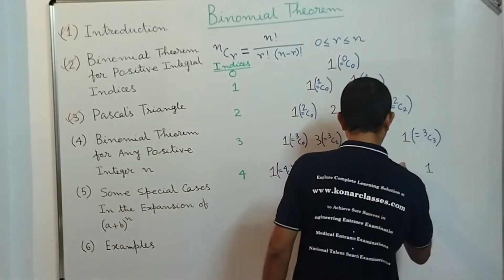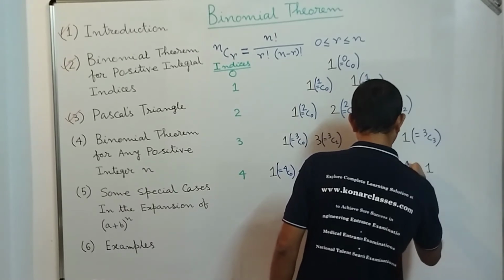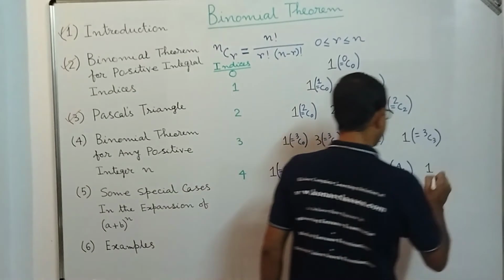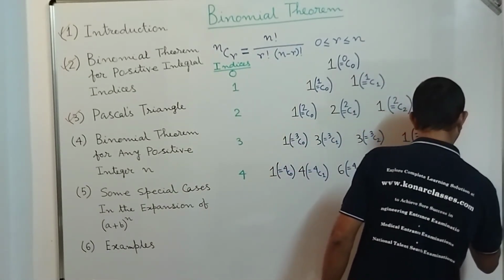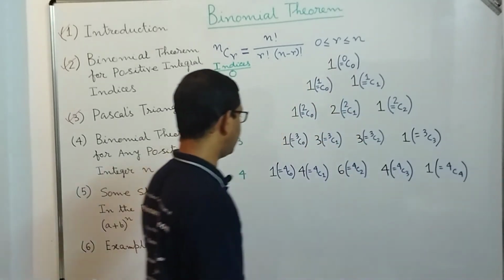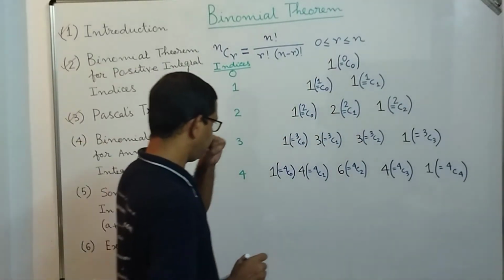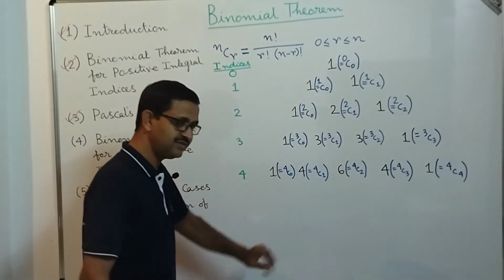Then 4 we can write as 4C3. The value of 4C3 is 4. And then we get 1, that is 4C4. So the value of 4C4 is equal to 1. In that way we can find the coefficients using nCr very easily.